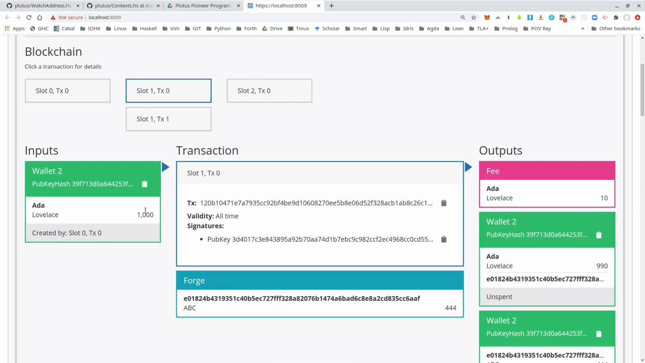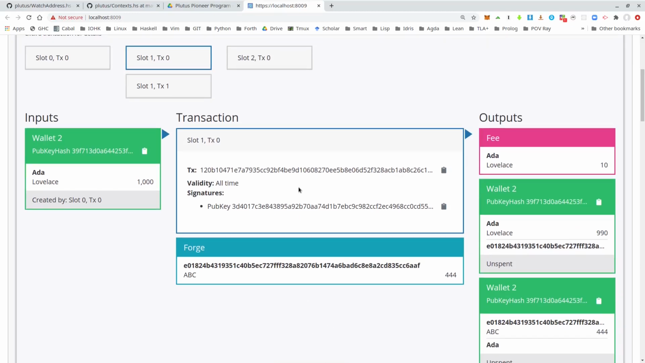So we see this input is needed to cover the fees, and that has been automatically added as I explained during transaction construction. So this algorithm automatically found this UTXO in the wallet and added it as input in order to cover the fees. And it also automatically created this change output of 990. So of the 1000, 10 are fees and 990 are change. So this all happens automatically. All we specified in our constraints was that we want to forge the token with amount 444.